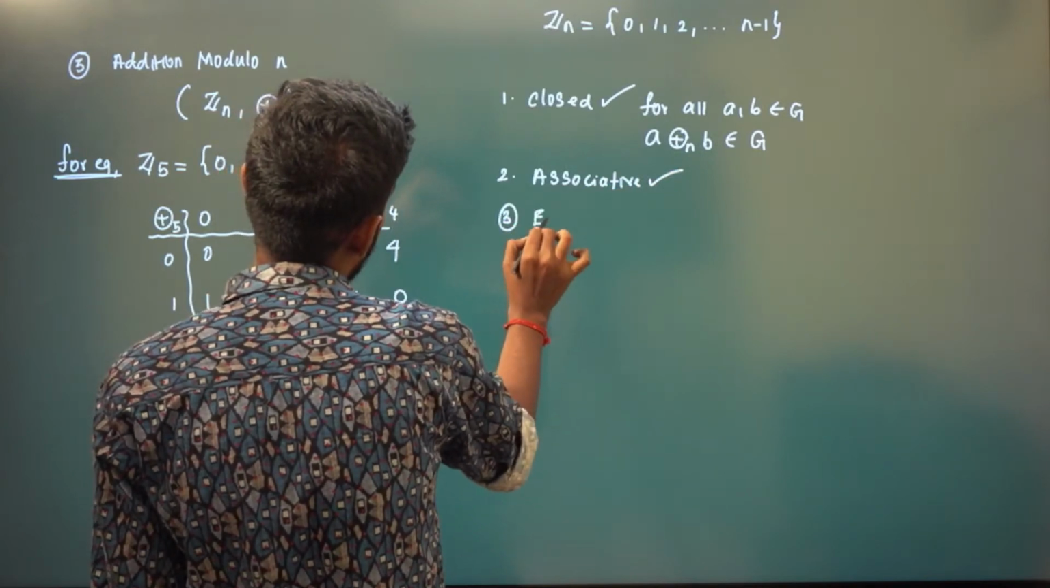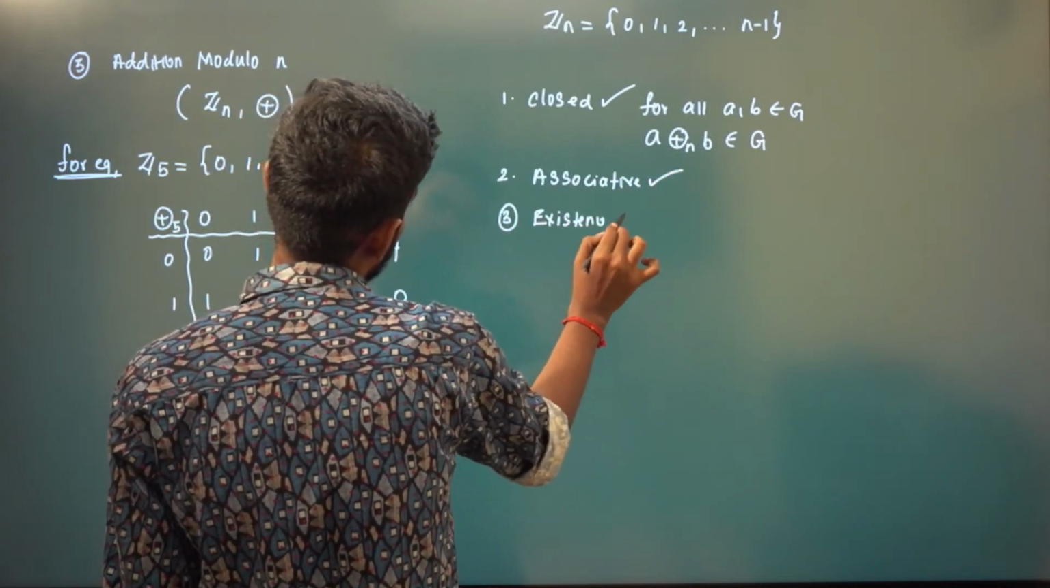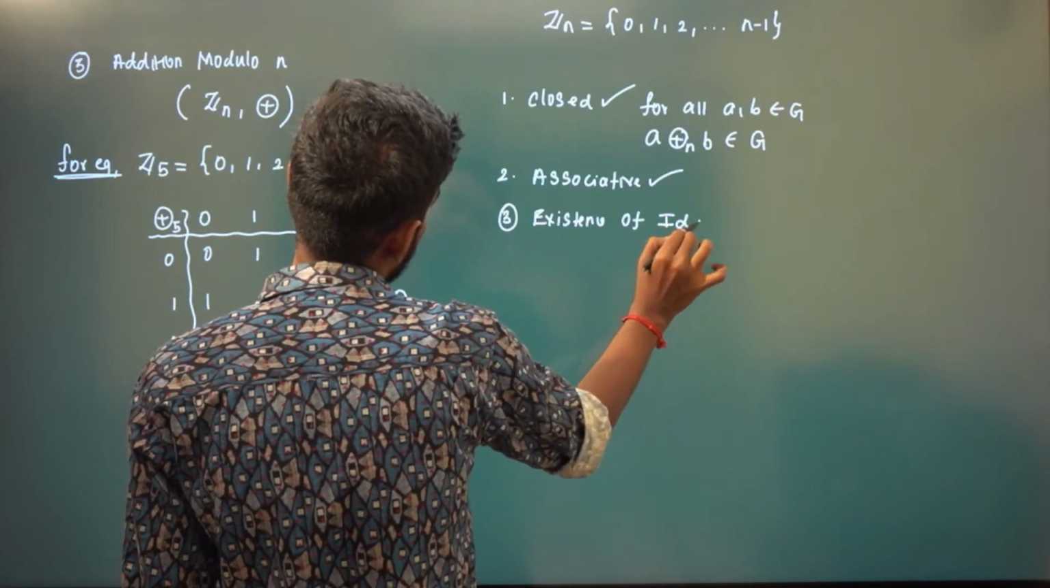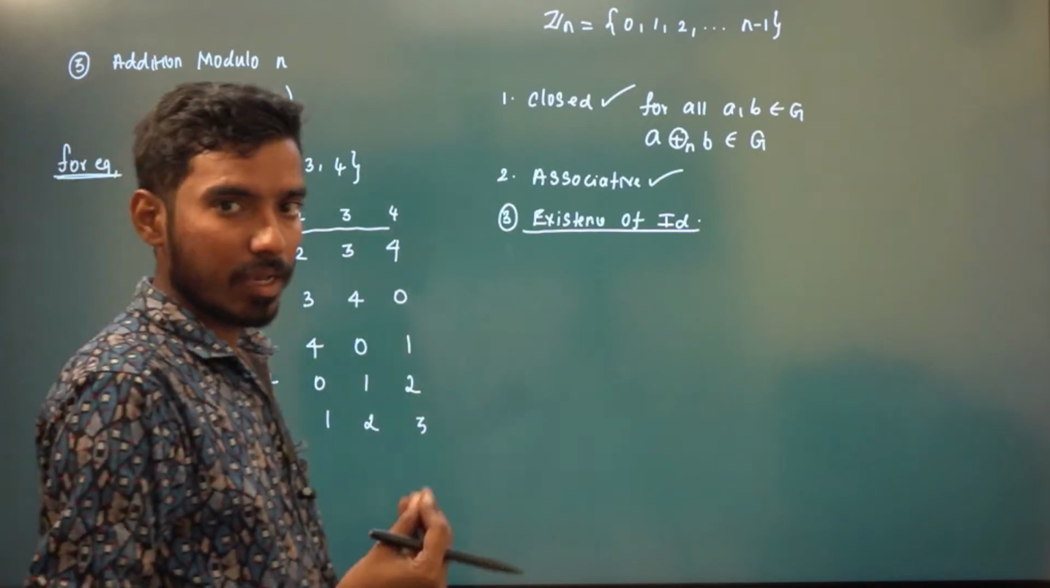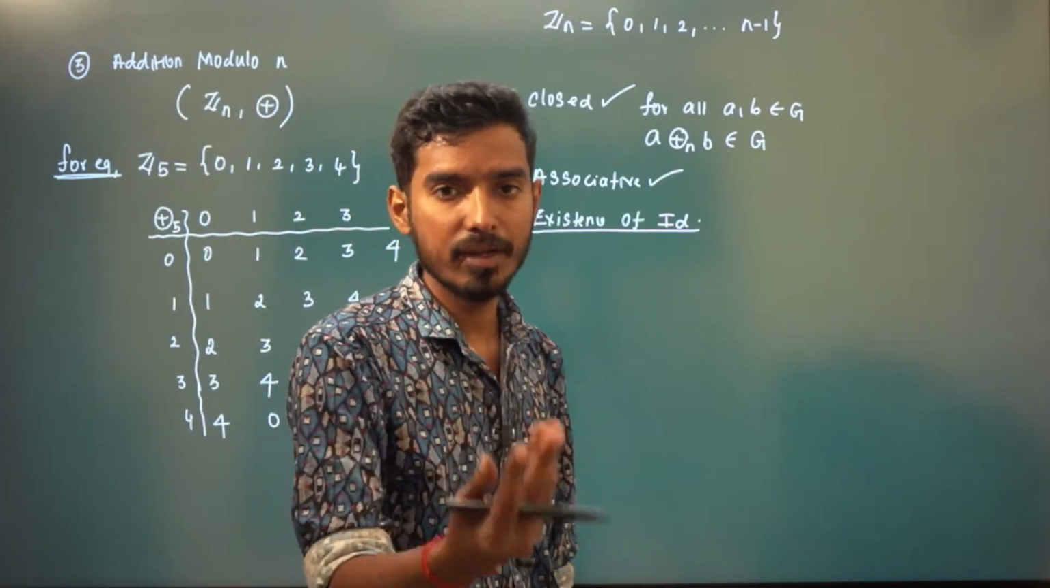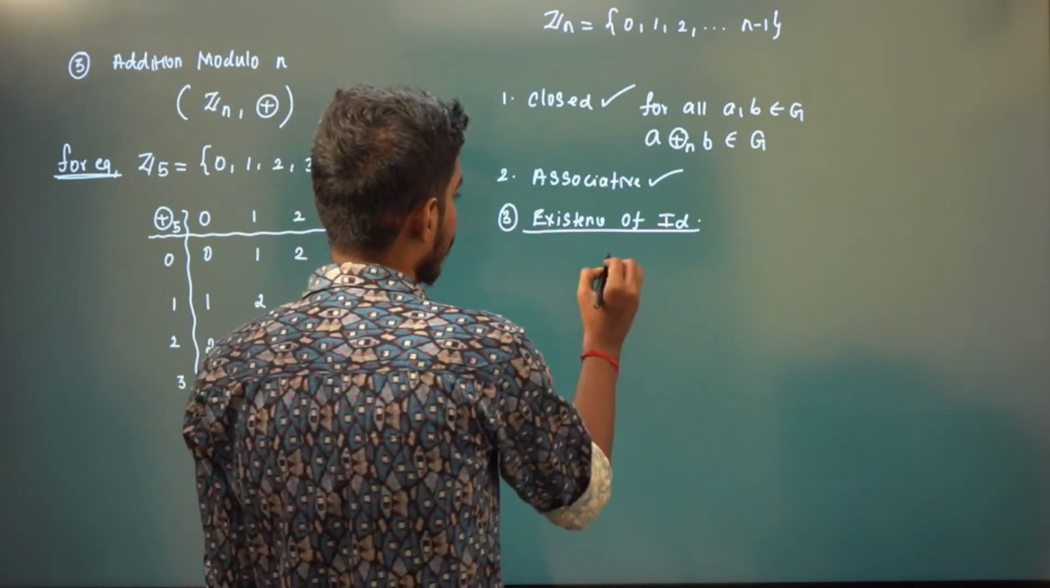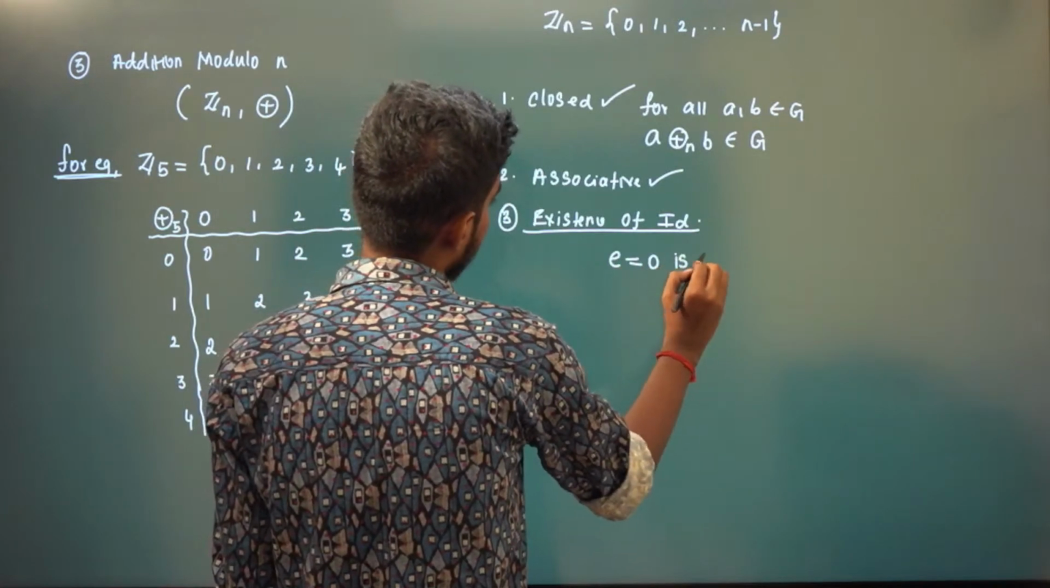And what about the ID element here? e is equal to 0 is the ID element, right? Because if you add 0 with that, and if you perform addition modulo n, it will give you the same number only. So e is equal to 0 is the ID element.